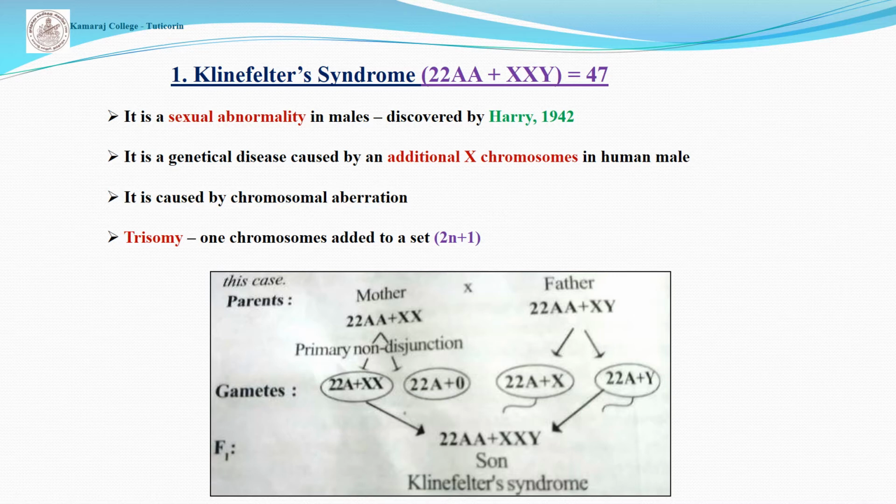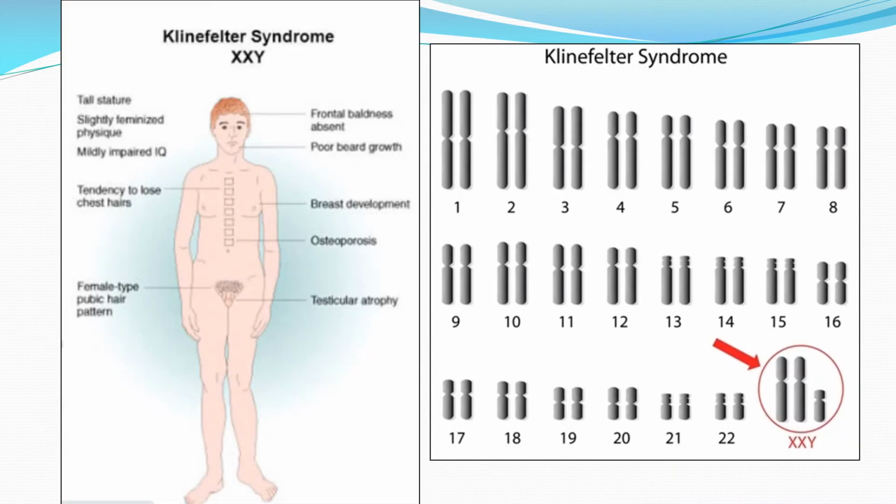Due to the presence of 47 chromosomes instead of 46, the victim possesses an additional X chromosome, XXY. So here we have 22 pairs of autosomes, meaning 44 chromosomes, and 3 sex chromosomes. So totally we have 47 chromosomes.